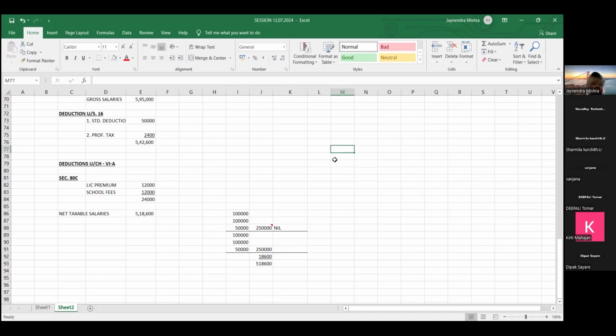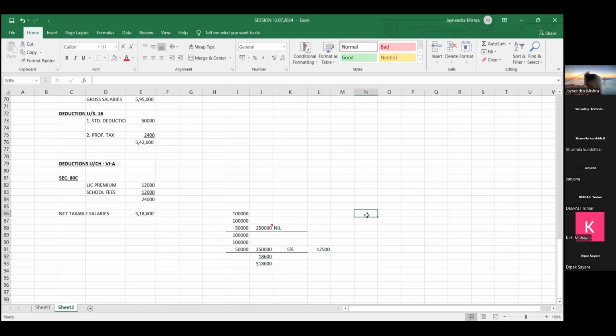If your income is more than 2,50,000, friends, and up to 5 lakhs, how much tax? 5%. Income which is earned between 2.5 to 5 lakhs. 2.5 लाख से लेके 5 लाख के बीच में, whatever income you are earning between 2.5 to 5 lakhs, how much tax is to be paid? 5%.